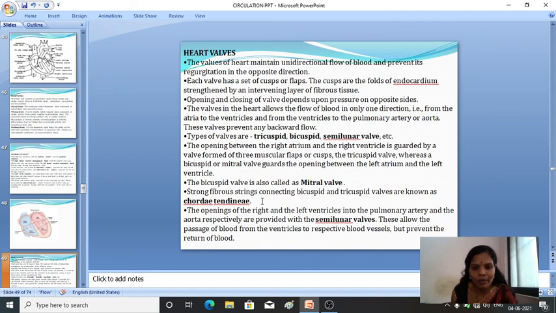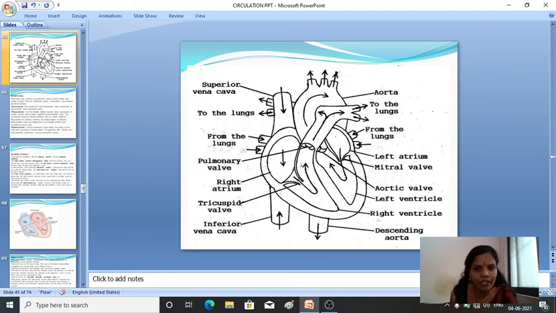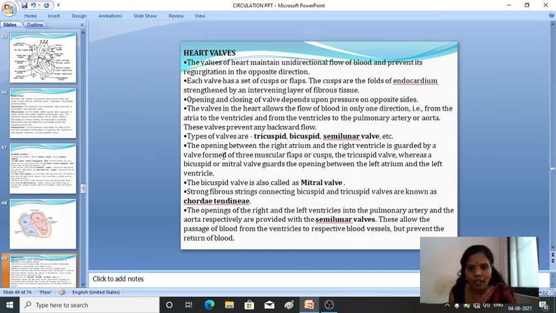The strong fibrous strings which connect the bicuspid and the tricuspid valve are known as chordae tendineae. They call them chordae tendineae. Okay, here it will be, I'll show the image. So the strong fibrous strings which are present connecting the bicuspid and tricuspid valve are known as chordae tendineae.